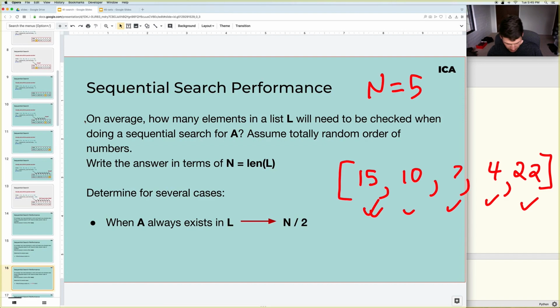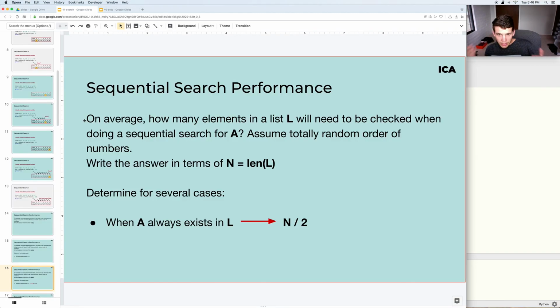So if you actually come up with and do the averages for this, what it would end up being, I think, is actually something like n divided by 2 plus 1. Maybe not n plus 1 divided by 2, n divided by 2 plus 1. But basically it's about, on average, you'd have to check 50% of the elements, or maybe 50% plus 1. So for the purposes of this slide, we'll just ignore the plus 1 in the solutions. Just to keep it simpler, we'll say n divided by 2, because when I first wrote these slides, I may not have been considering the plus 1, but we'll just say n divided by 2, right?